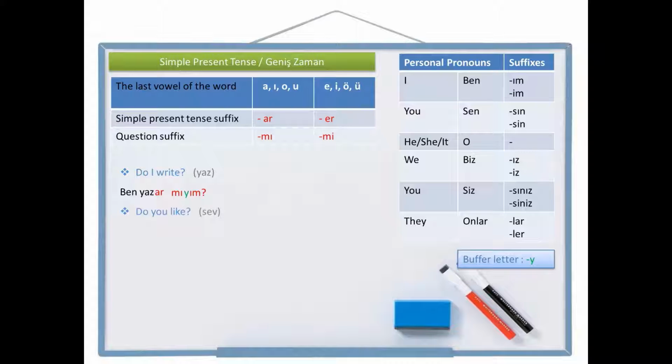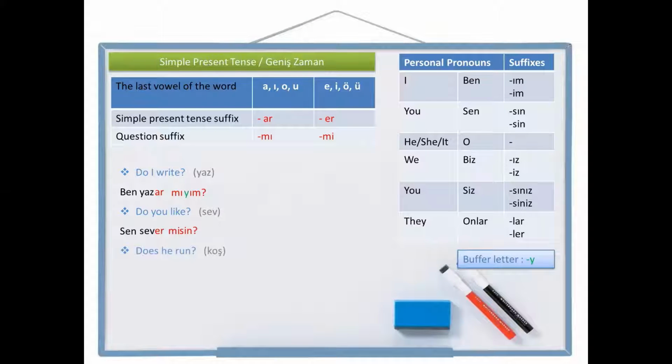Let's make another one. Do you like? Like is sev in Turkish. Let's write you like first. You is sen. Like, sev. And now we are going to write the simple present tense suffix, sever. Sen sever. Now we are going to leave a space and write the question suffix mi. And now to the end, we are going to write the personal pronoun suffix sin. Sen sever misin? Do you like? Sen sever misin?